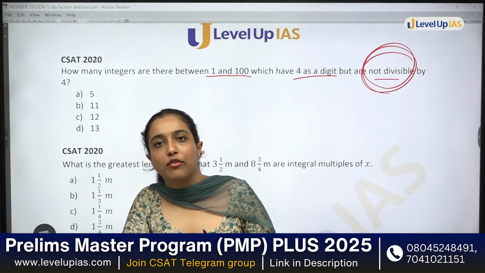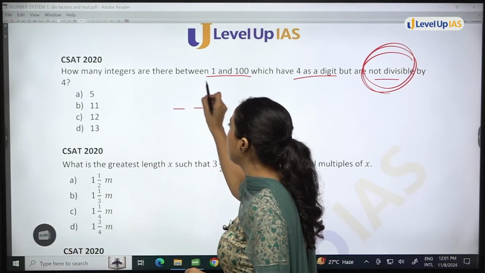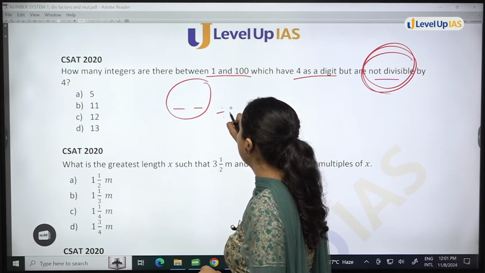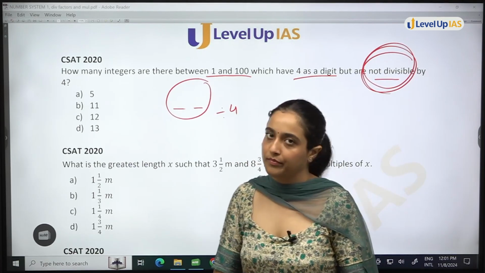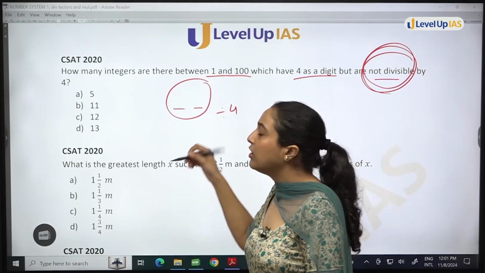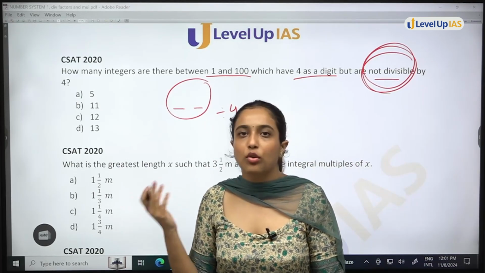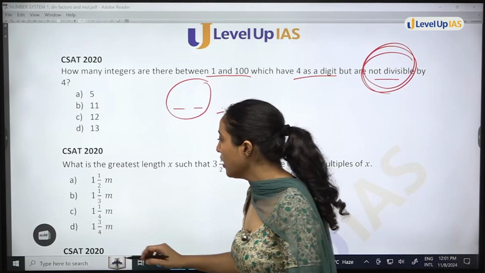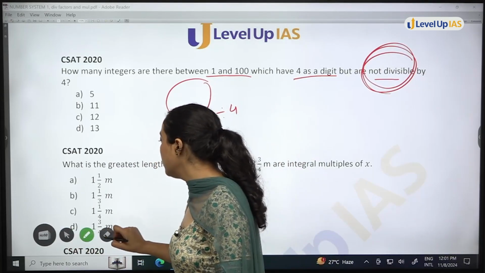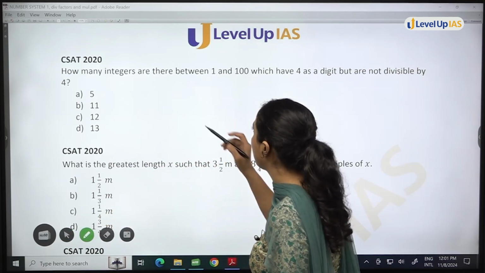I know that for a number to be divisible by 4, the last 2 digits of that number should be divisible by 4. And I also know from 1 to 100, the numbers will obviously be of 2 digits or 1 digit. No other possibility is there. Among 2 digit also, you know that 1 digit will be 4. This also is 100% sure.